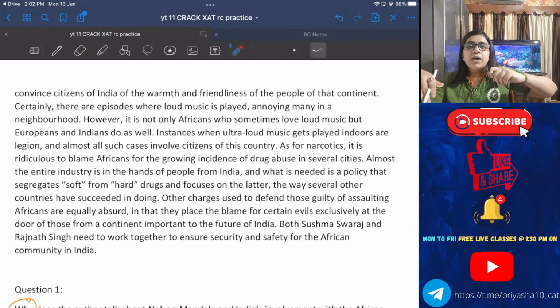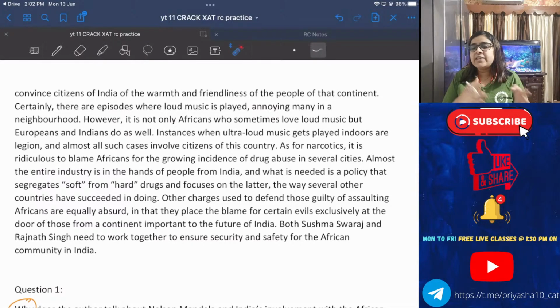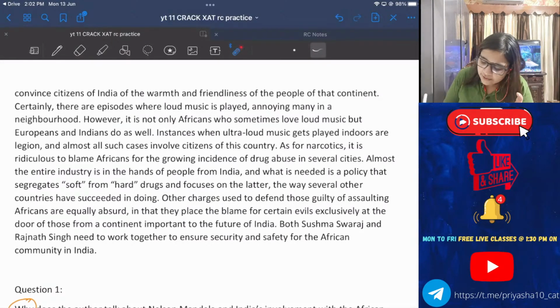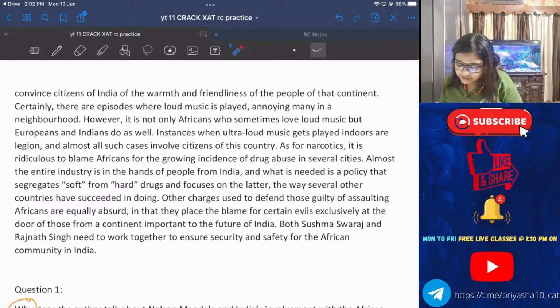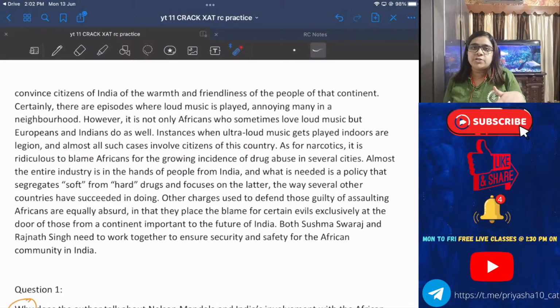But how is the author trying to rationalize this thing? By saying that no, it's not always only the Africans, it can be the Europeans and the Indians as well who love loud music. Okay, so loud music is one factor. Another factor is instances when ultra loud music gets played indoors are legion. Okay, and almost all such cases involve citizens of this country also.